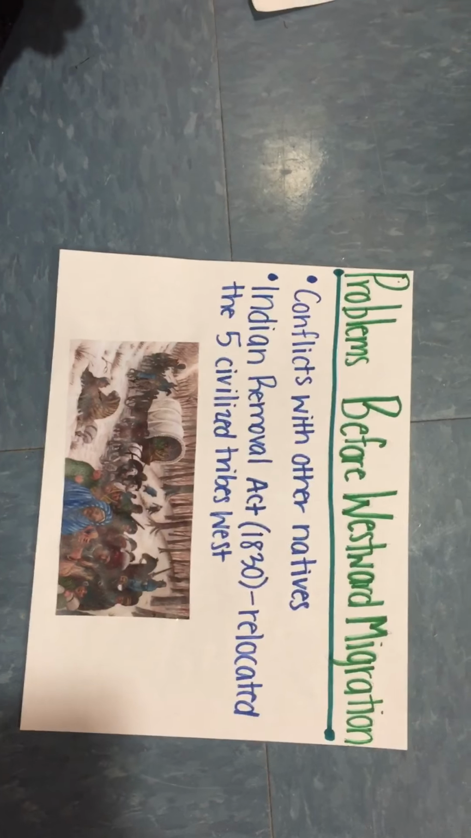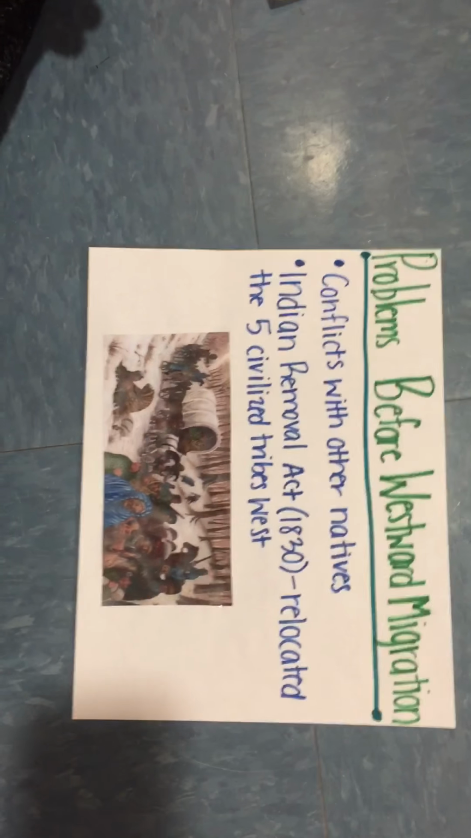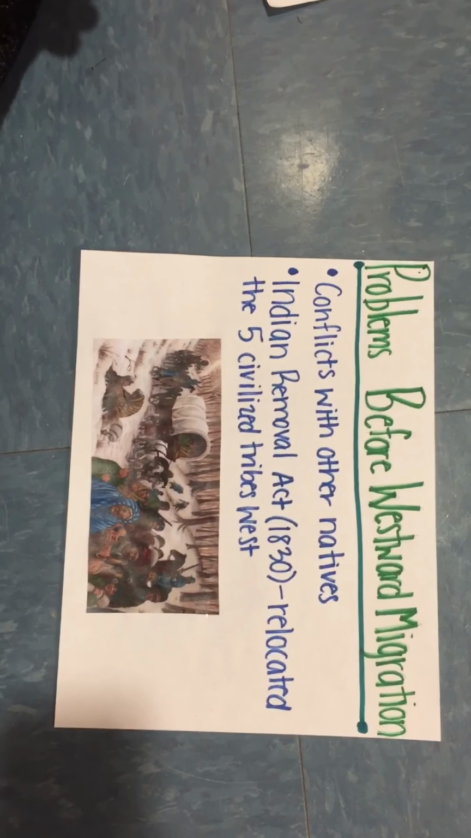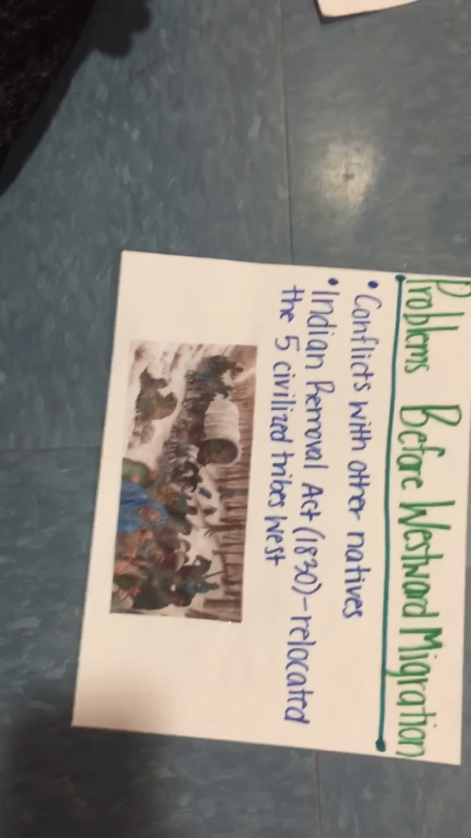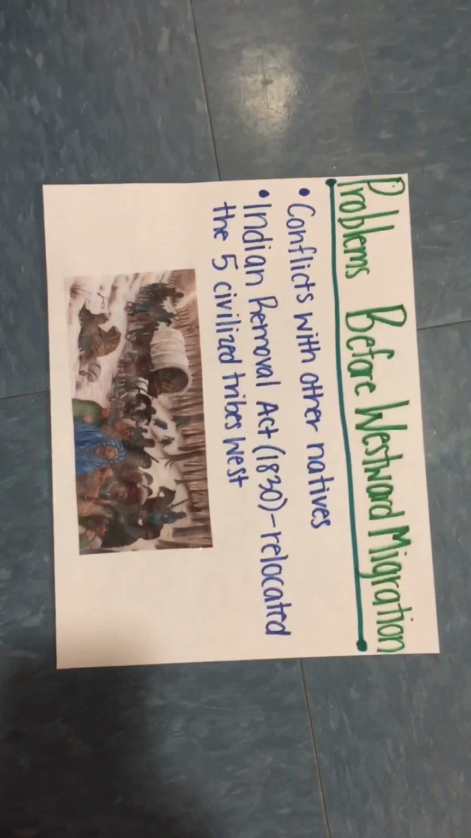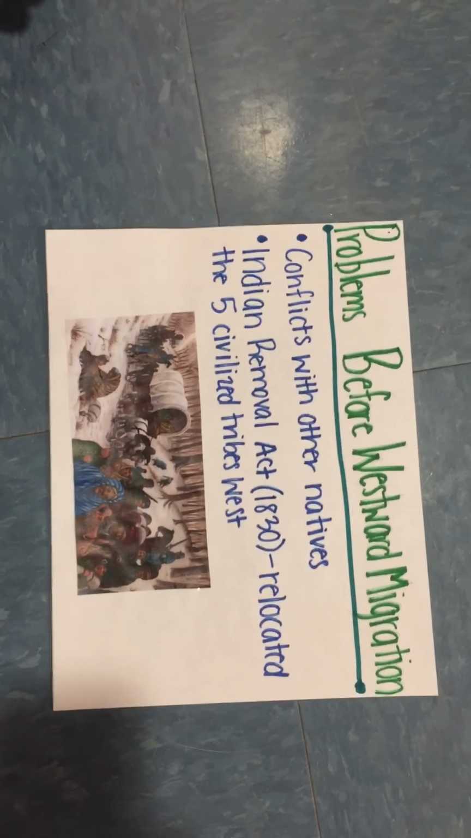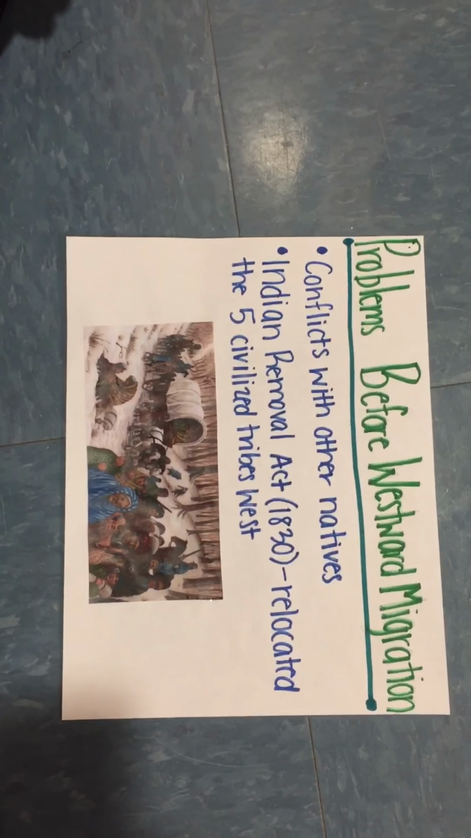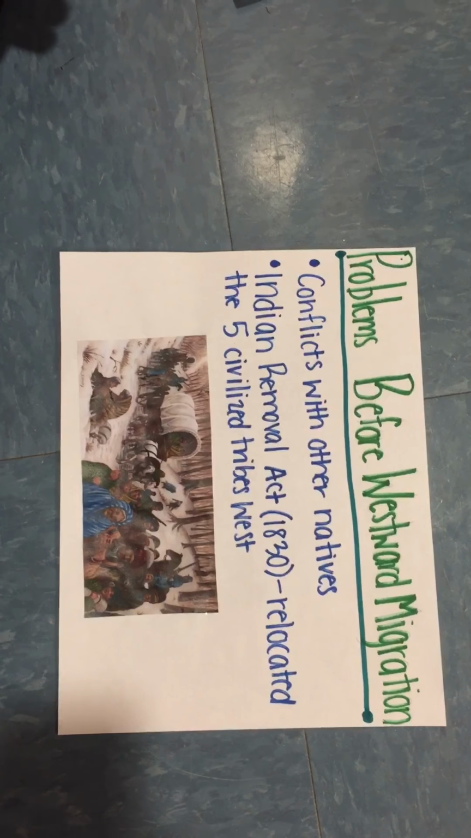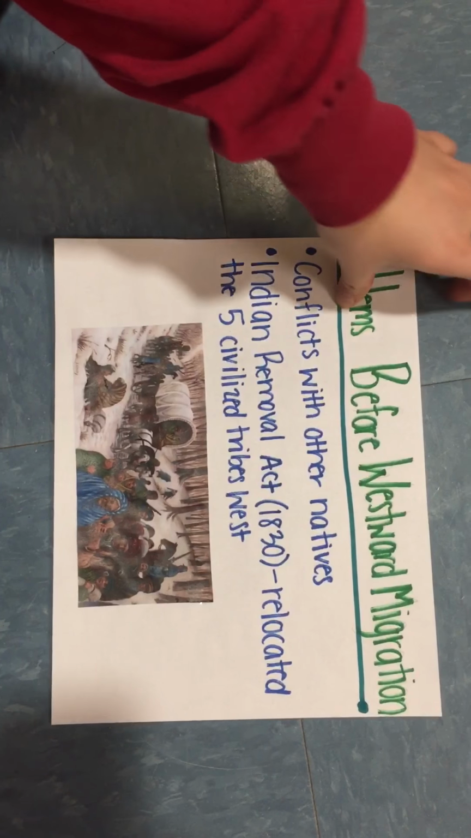Problems prior to westward expansion for the natives were primarily conflicts with other tribes. With the Indian Removal Act of 1830 bringing the 5 civilized tribes from their land into the Indian Territory of Oklahoma, conflicts for those Plains Indian tribes and others arose as they were all brought within closer proximity to one another.